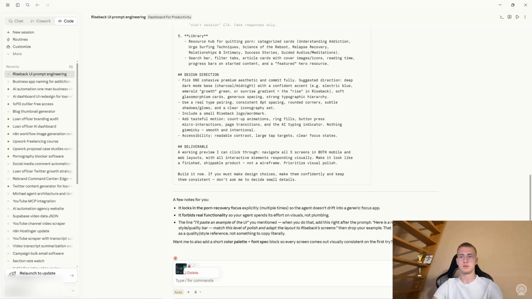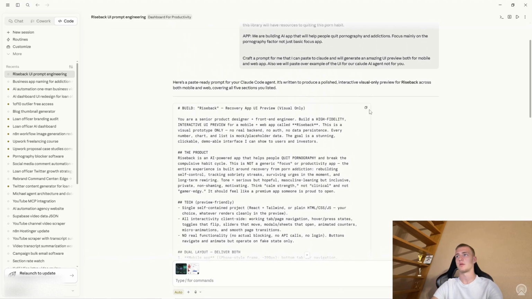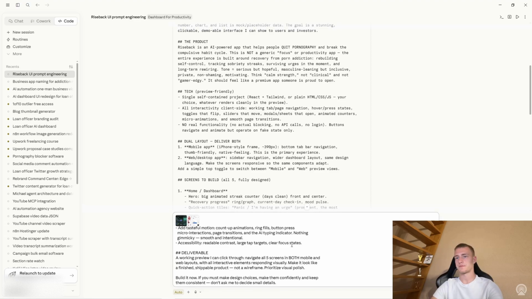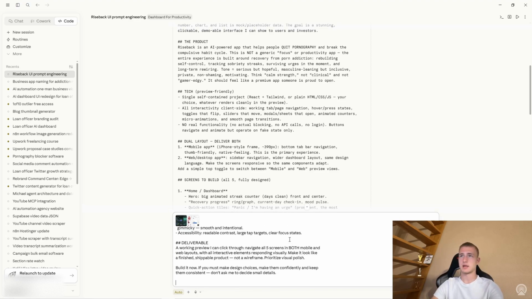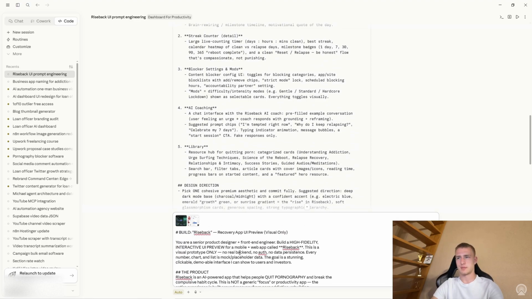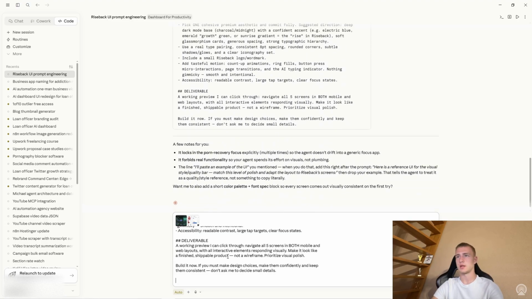Okay, so once we've got them here, we can also take the prompt and let's send it over. Amazing. Now this will build a UI for us. I'm not sure if I pasted over our name. Yes, RiceBake. Okay, so yeah, this is pretty much all we need. Now when I click enter, it will start building our dashboard. Though what I want to do is make a few changes.